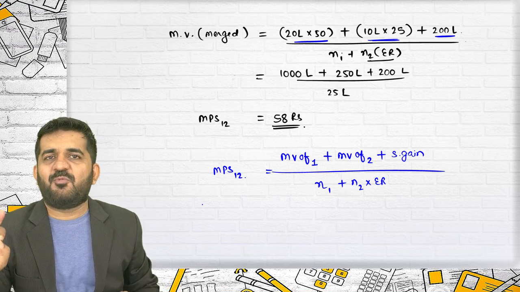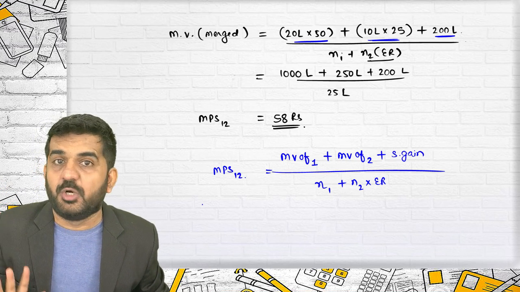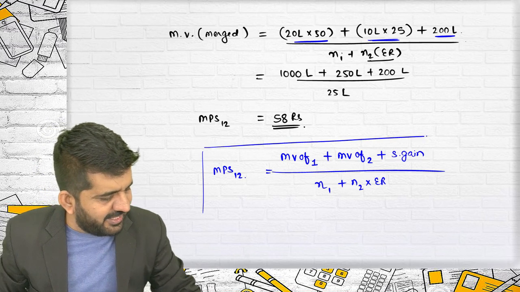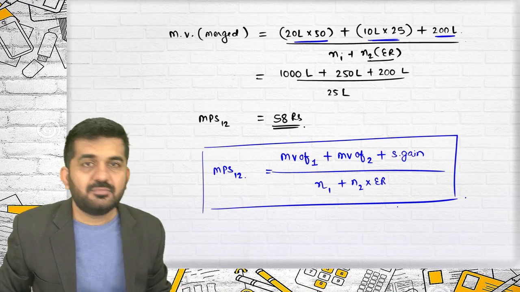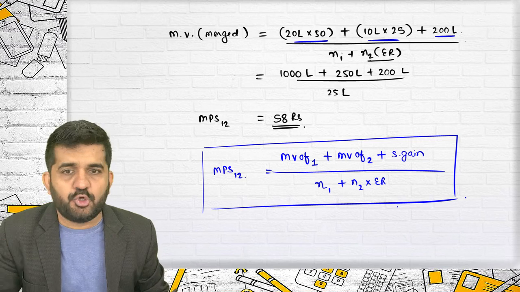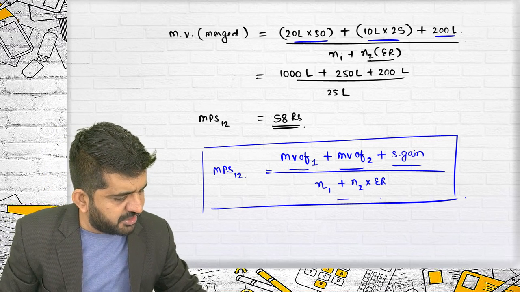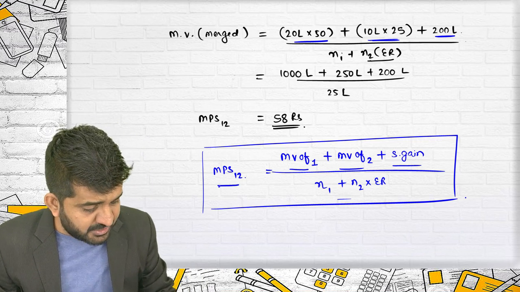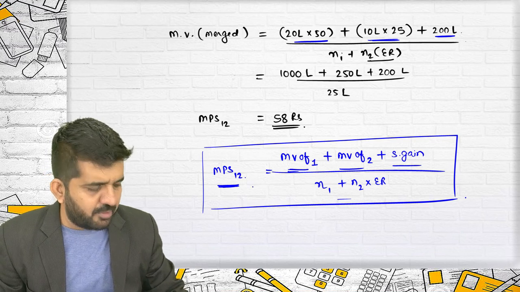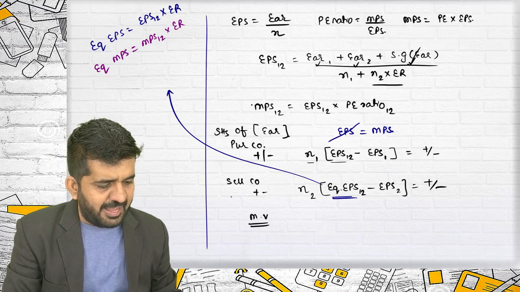Believe me, this formula resembles EPS 12 and not MPS 12. Correct. My question is, can I use the same formula in MPS 12 also? Why am I using this in MPS 12? I should use it in EPS 12. I should take earnings of the first company, earnings of the second company plus synergic gain, divided by this. How is this MPS 12? Any student who can give me the answer? I cannot use this formula. I cannot use the formula of EPS 12 in MPS 12.